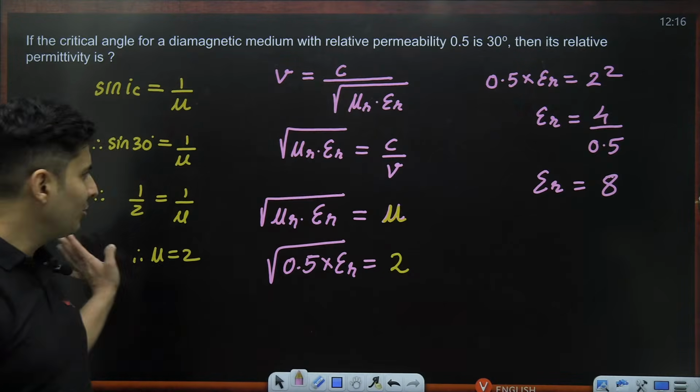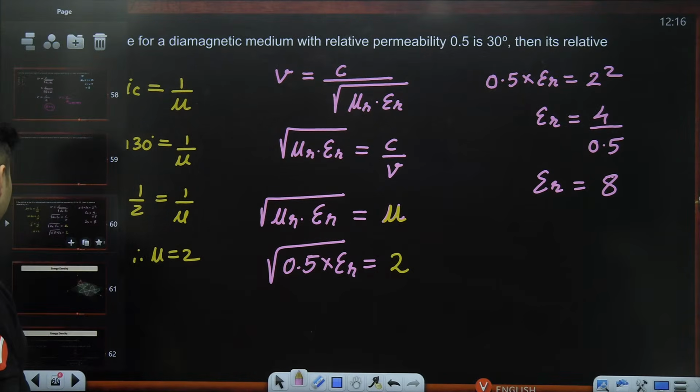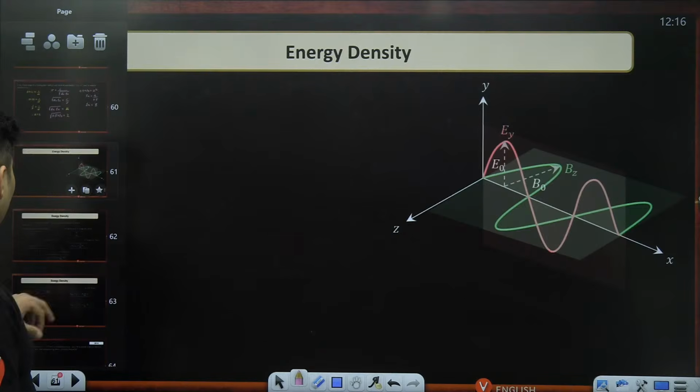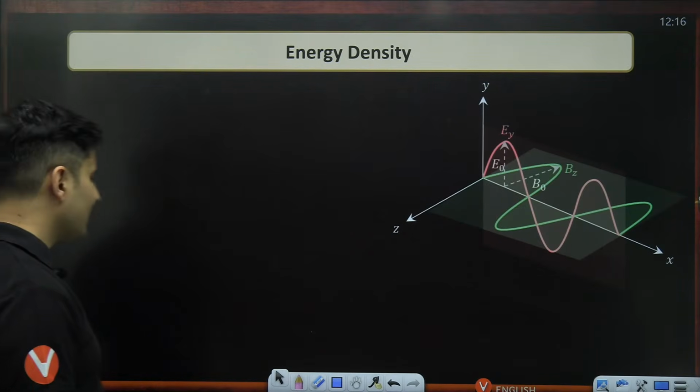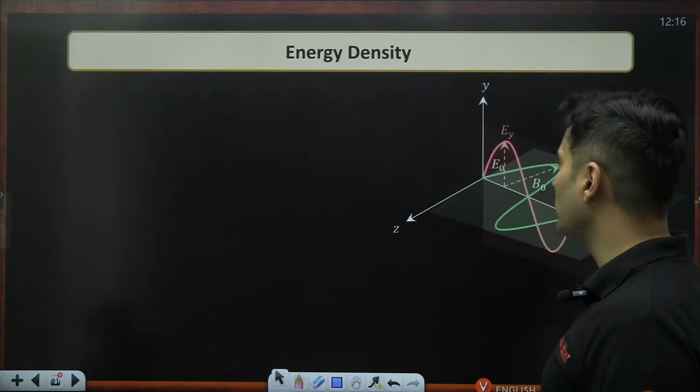Understood how to solve these kind of questions. So these straightforward questions can also come in your examination. Now let's go to the last couple of things, energy density and electromagnetic spectrum. Two small things are remaining. So let's go to that.